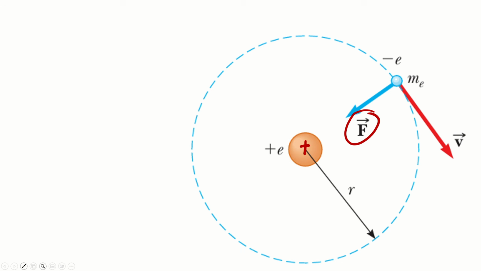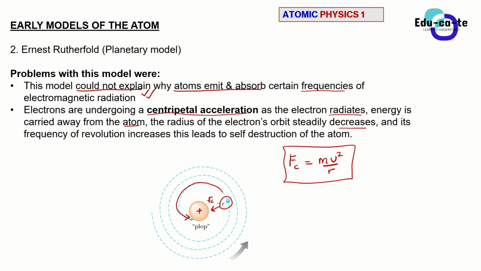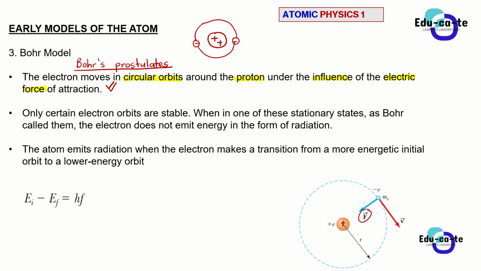But now, let's get to the juicy part. Remember that when we disqualified Rutherford's model, we said that it could not be correct because of the centripetal force. I'm sure we said that the centripetal force would pull the electron towards the nucleus. But in Bohr's case, we are not saying that. Why are we not saying that the electron will eventually go into the nucleus? It is because Bohr has other postulates.